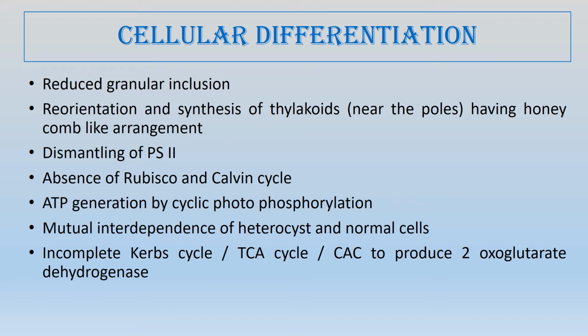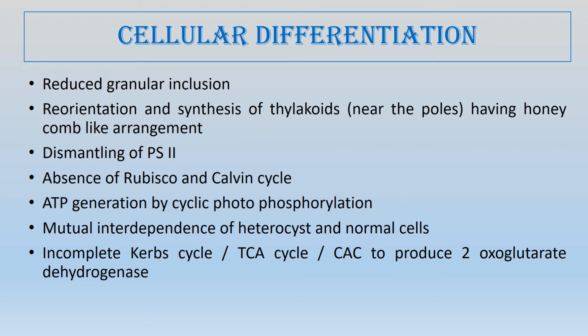The ATP generation in the heterocyst occurs by cyclic photophosphorylation. In a normal cell, photophosphorylation is both linear and cyclic, but here in the nitrogen fixing cells, ATP generation is just cyclic photophosphorylation. We also see that the Krebs cycle or TCA cycle is incomplete, because if it were complete, many of the products would be there which would in turn generate oxygen directly or indirectly.